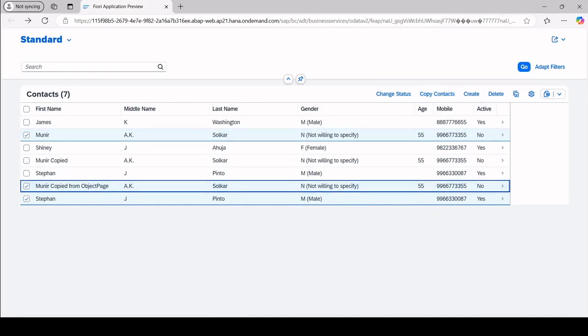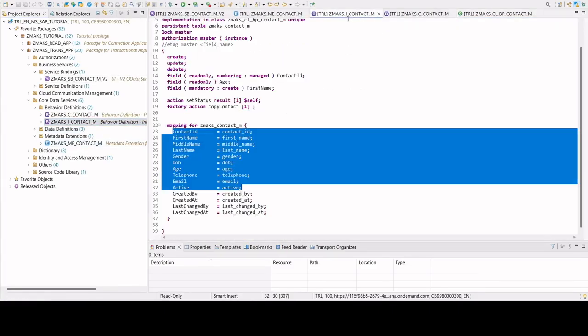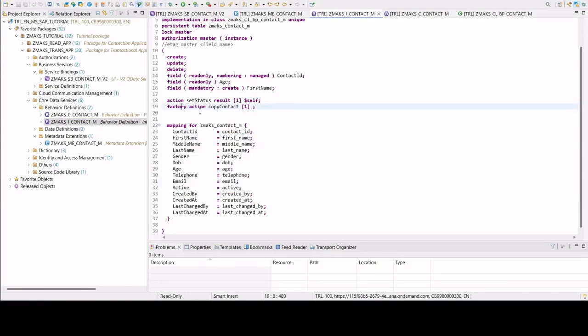Let us try and understand what we have done so far for this copy contact to happen. So let us go into our Eclipse, and the first thing that we have done is that we have gone and added the factory action, the action name, and it will give the data back as one instance.